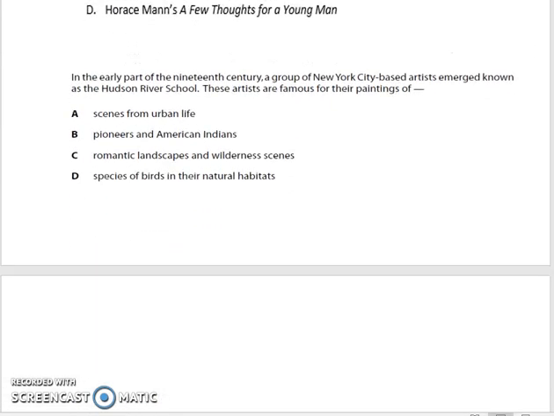Number 20. In the early part of the 19th century, a group of New York City-based artists emerged known as the Hudson River School. These artists are famous for their paintings of A. Scenes from urban life. B. Pioneers and American Indians. C. Romantic landscapes and wilderness scenes. Or D. Species of birds in their natural habitats.